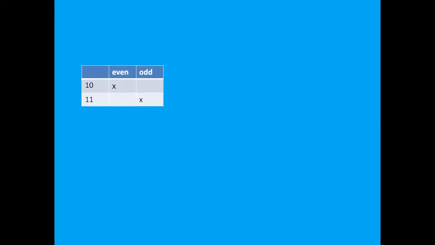So this is even, that we show with the sign of cross. Now 11, can we share equally? 11, 5 and 5. But wow, what's this? 1 is left. So it means we cannot divide 11 equally between 2. So this is odd, and we will mention it over here, right?